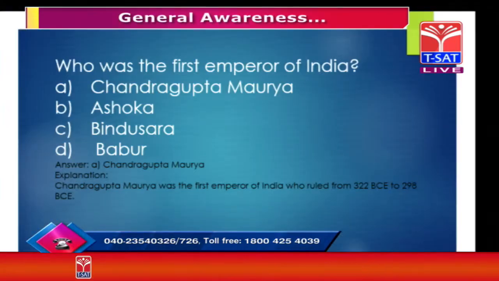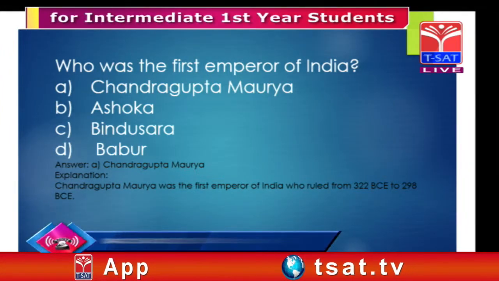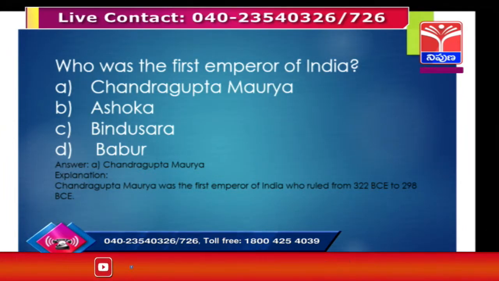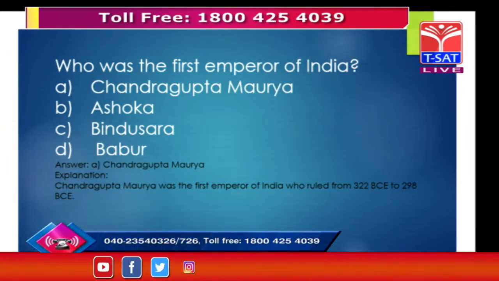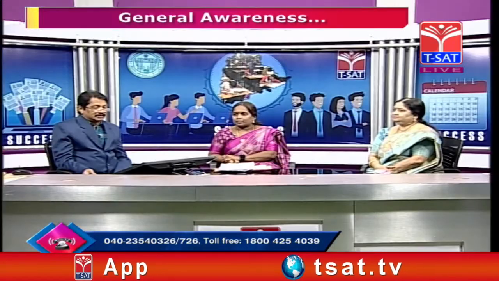So who is the first one? That's very important. Of course, here Chandragupta Maurya, Ashoka, Bindusara, and Babur. Among these, Chandragupta Maurya will come first because he is the first emperor of India who ruled from 322 BCE to 298 BCE. So obviously, we can go for the Chandragupta Maurya option. Okay, that's very important.